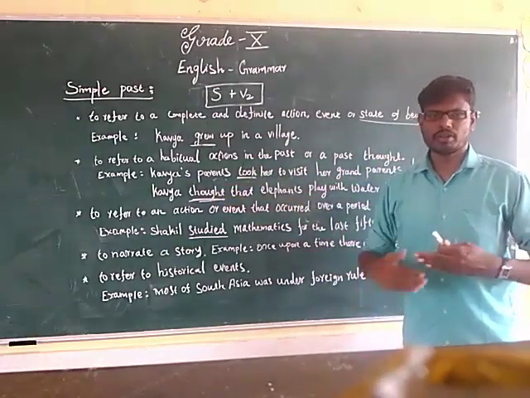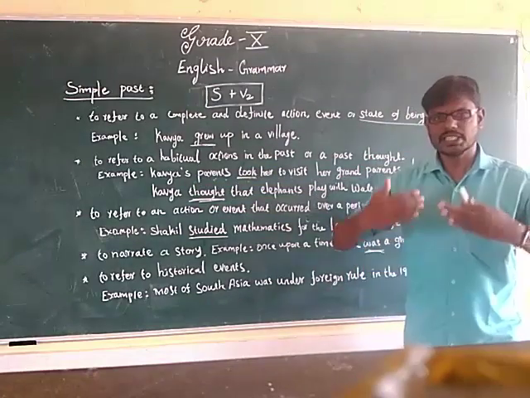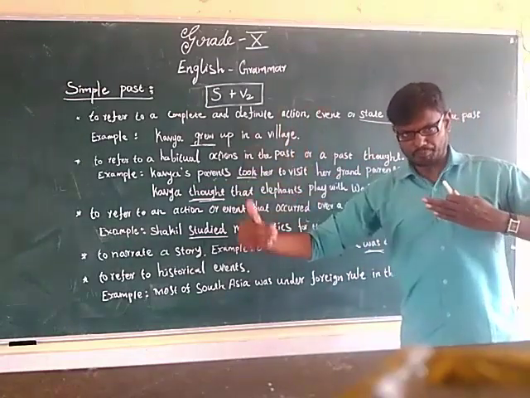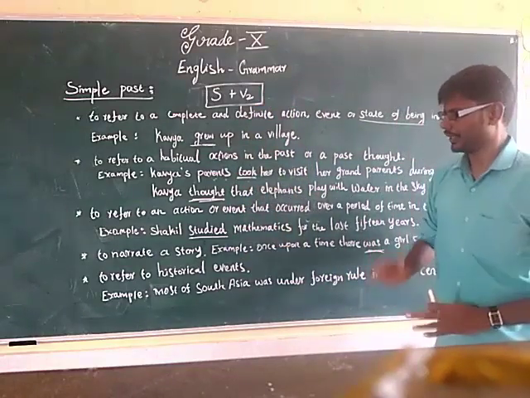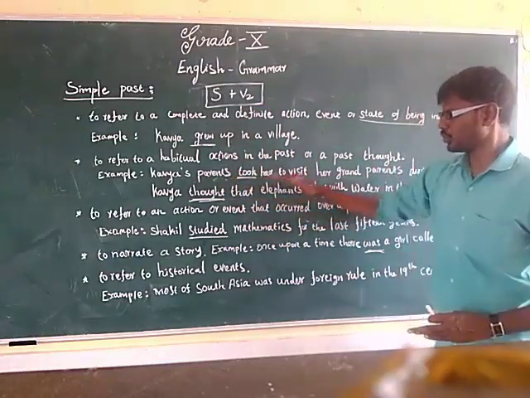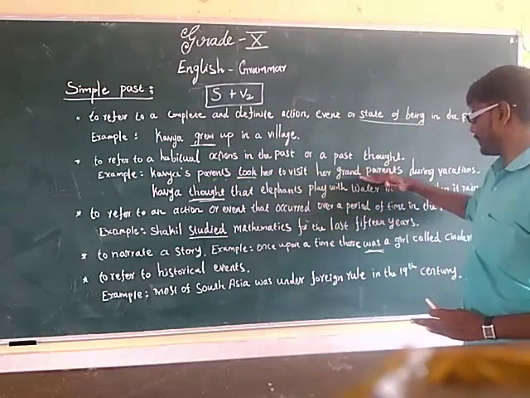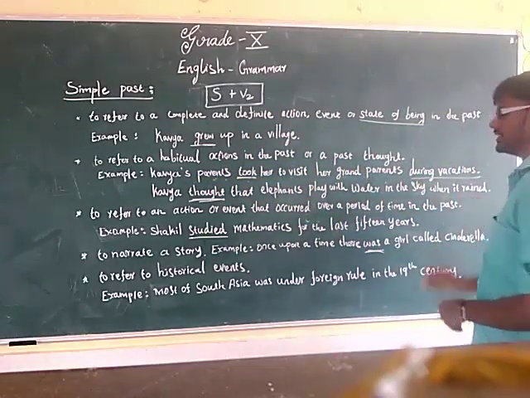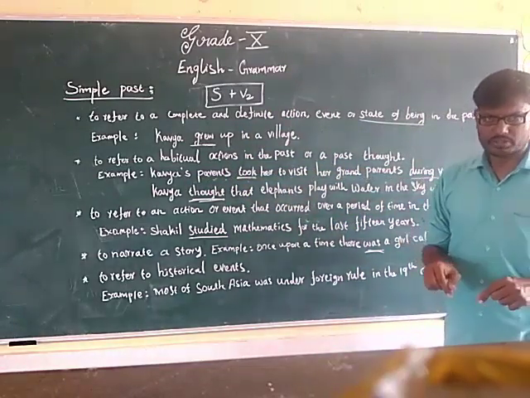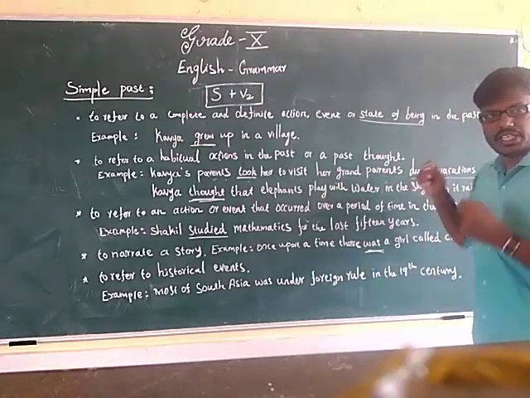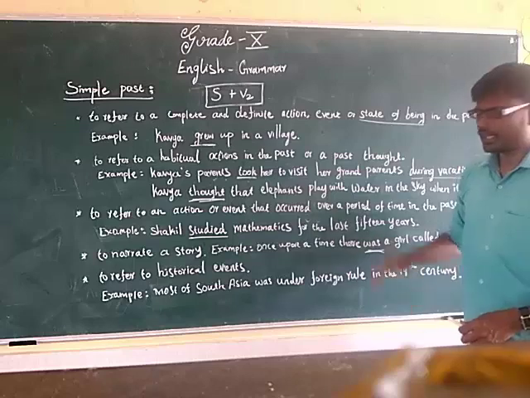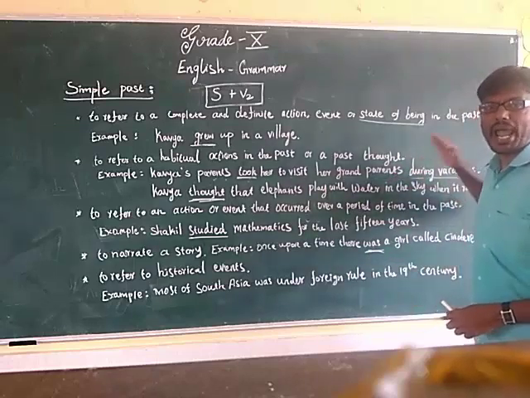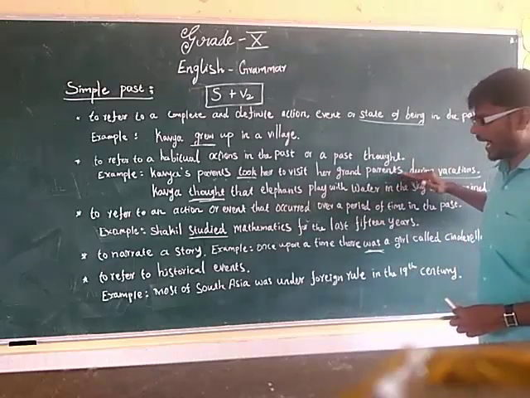Whenever Kavya got holidays, she would be taken to her grandparents' house. Have you understood? Kavya's parents took her to visit her grandparents during vacations. Whenever she got holidays, she would be taken to her grandparents' house. This became a habit.